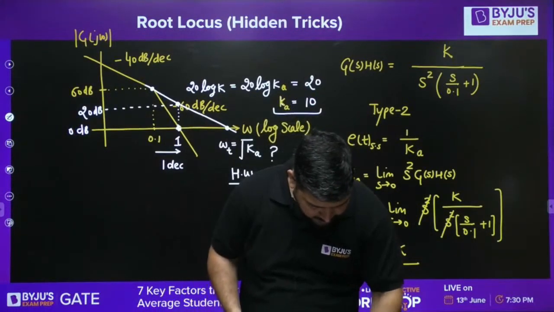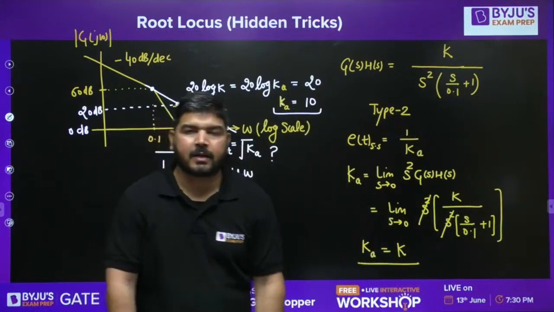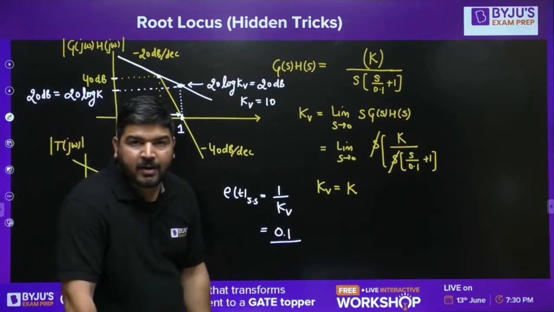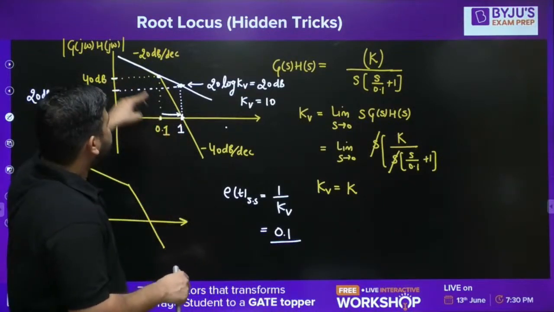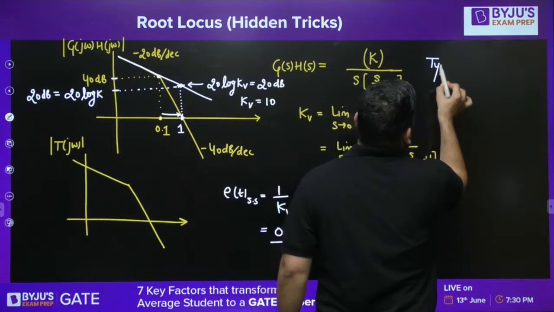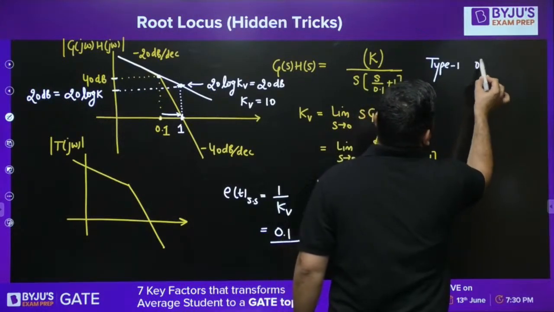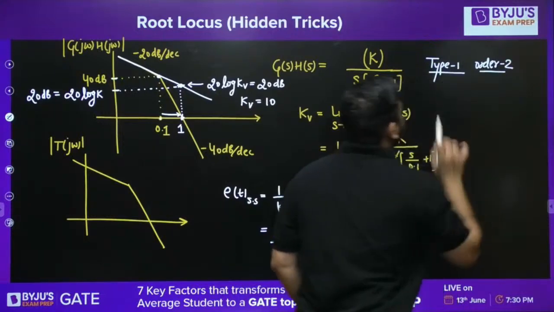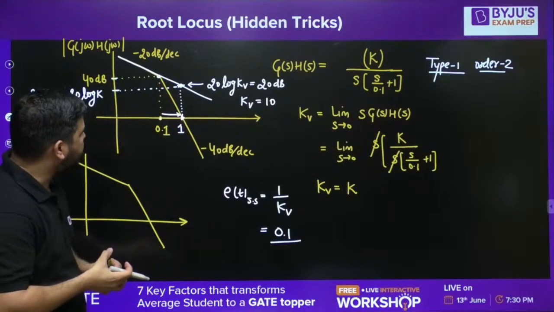Okay, guys. I hope it is clear. Now, there is one more interesting point that I want to tell you. If the system is type 1 order 2, like this is type 1 order 2, in type 1 order 2, there is one interesting case. And what is that interesting case?